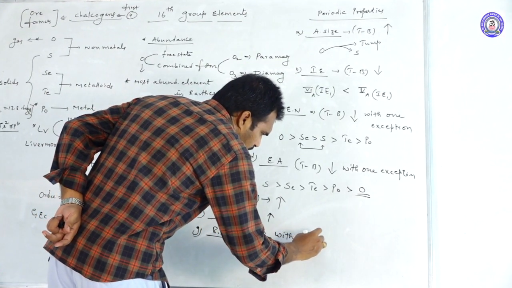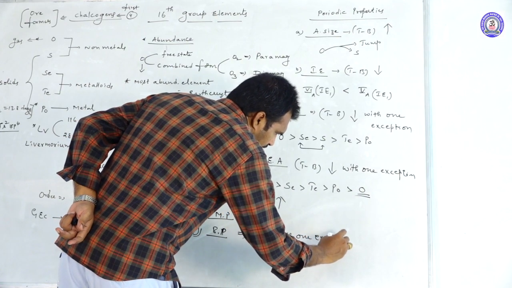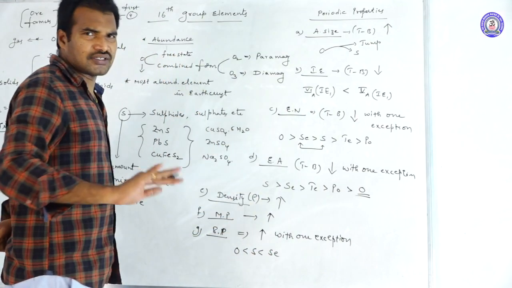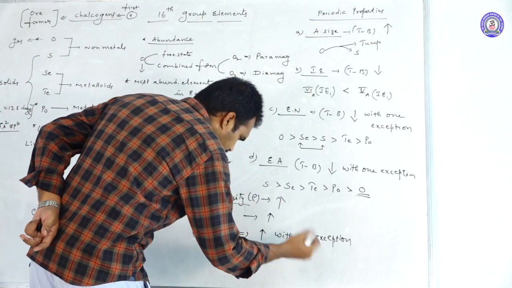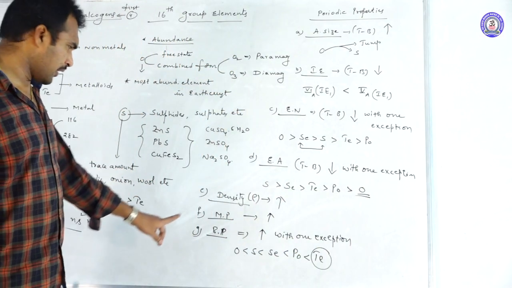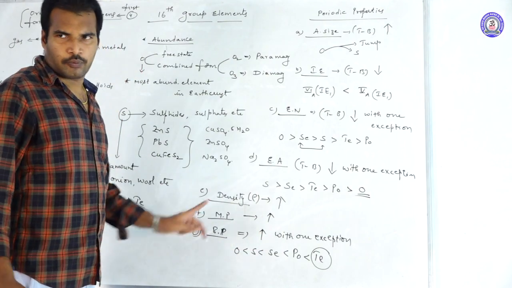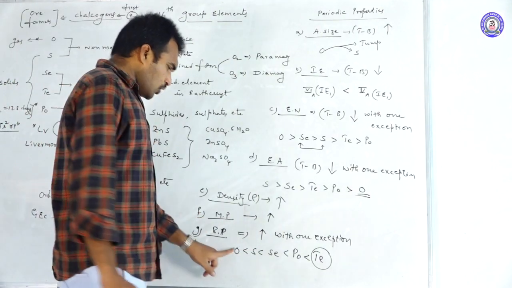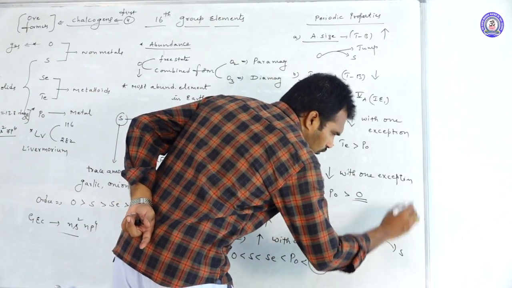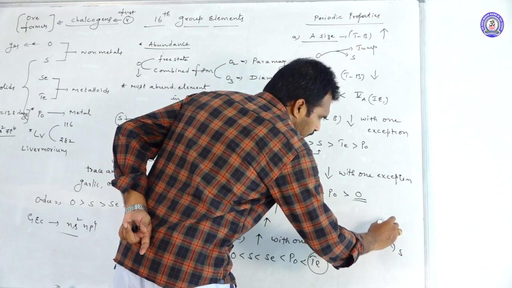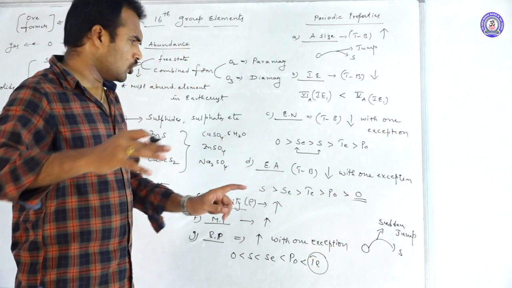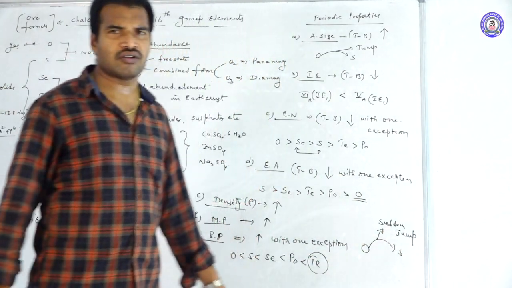The boiling point increases, but with one exception, at the terminal. Oxygen, sulfur, selenium, the first three elements are as usual, but tellurium exceptionally has a higher boiling point than polonium. That is the point you should remember. One more thing: when you go from oxygen to sulfur, there was a sudden jump in boiling point, a huge difference between the boiling points of oxygen and sulfur.